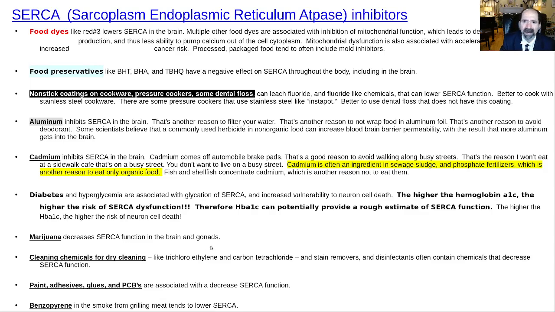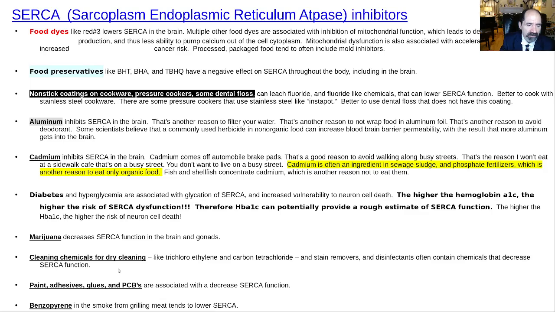There's this big modern hype on trying to say MJ is good for people. In my experience and my studying about it, not good. A lot of messed up patients are messing around with MJ. And in my experience too, it's weird. MJ patients are kind of like patients who like soy. They think they're smart and they like brag about their MJ. And it's just sort of like they're all messed up. It's associated with all kinds of additional problems. Maybe I'll do a separate lecture in the future, but it's way overrated.